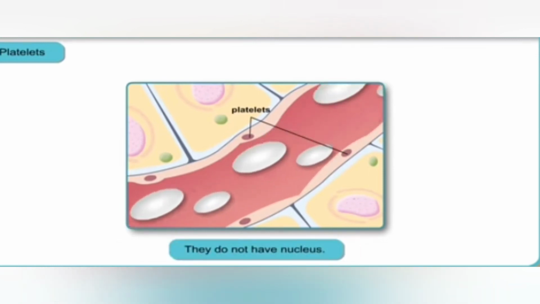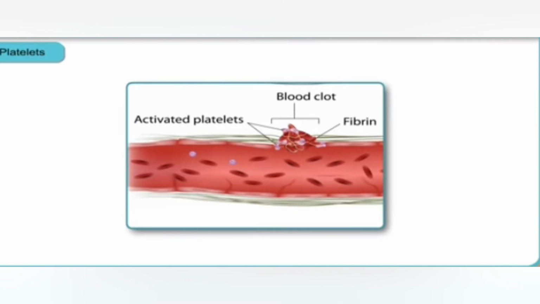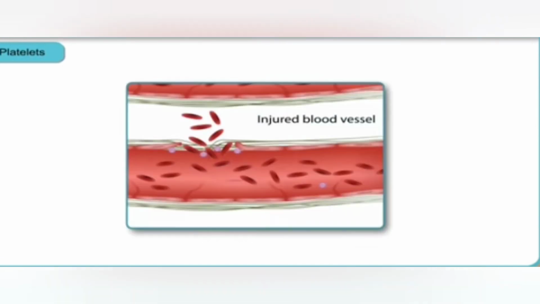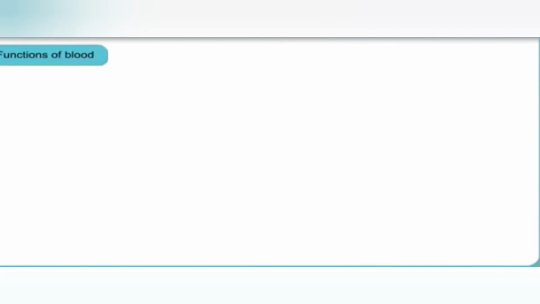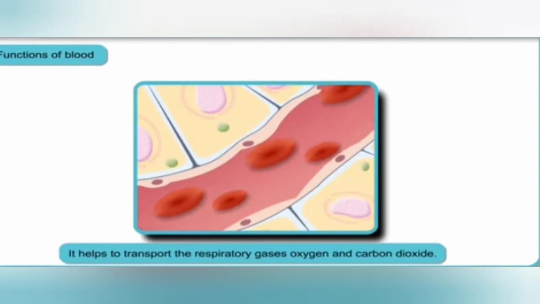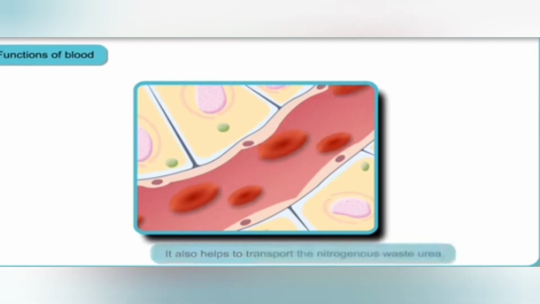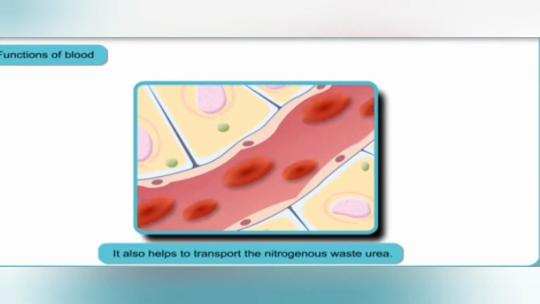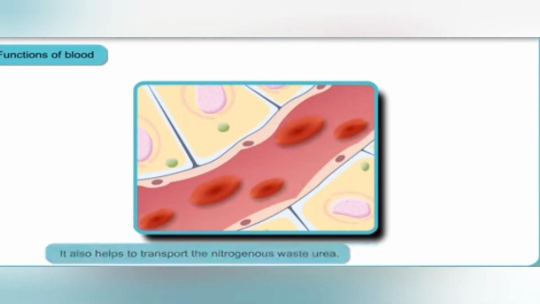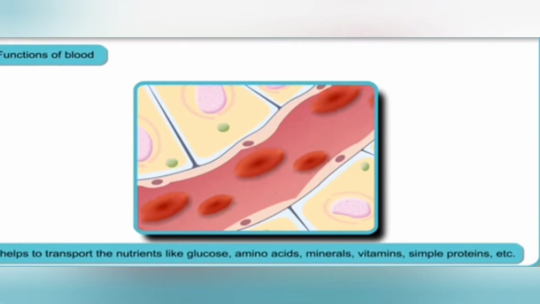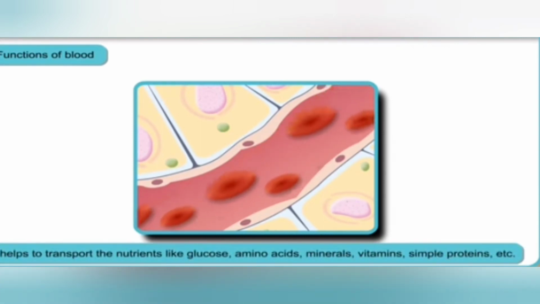Now the blood platelets are also known as thrombocytes. They help in preventing the loss of blood as they cause clotting of the blood at the site of injury. They are also made in the bone marrow and have a lifespan of 8 to 14 days. There are about 2.5 lakh blood platelets in 1 cubic millimeter of blood.